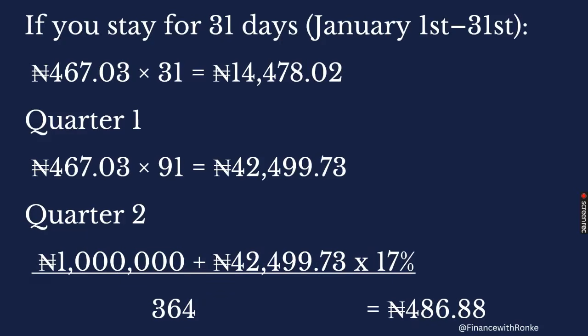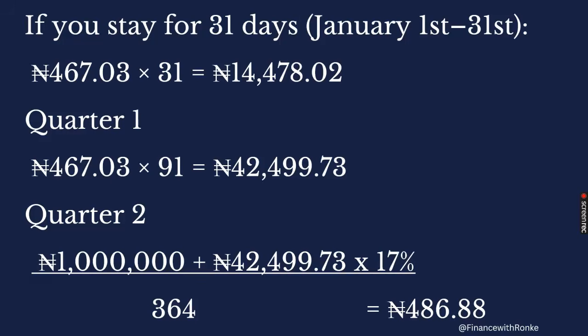So if you now stay for 31 days, I just want to use an abbreviation, that is January 1st to 31st. So you are going to say, okay, that 467 naira 0.03 times 31. So the interest you are going to earn will be 14,478. So remember that every day of that month, those interests are working. So this is just an abbreviation.